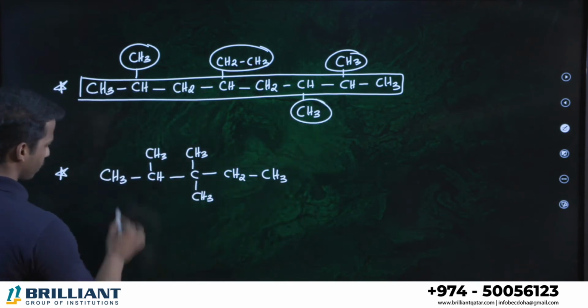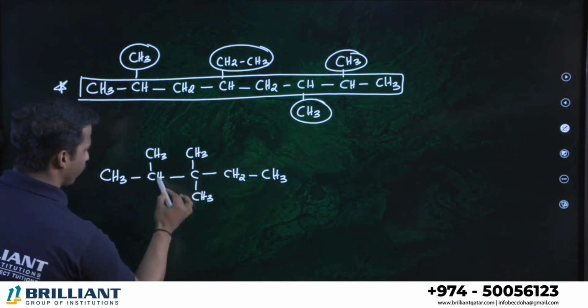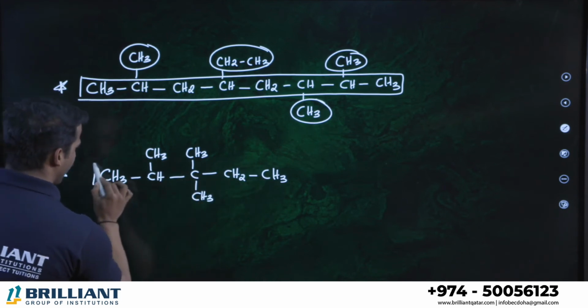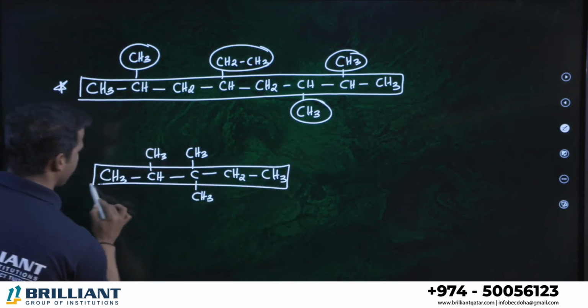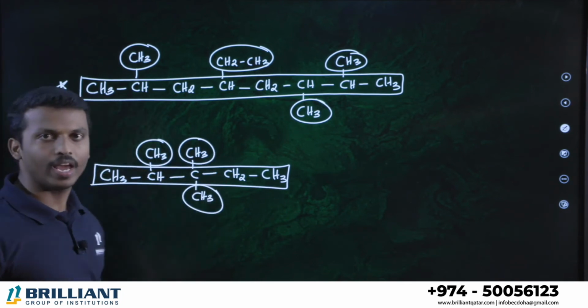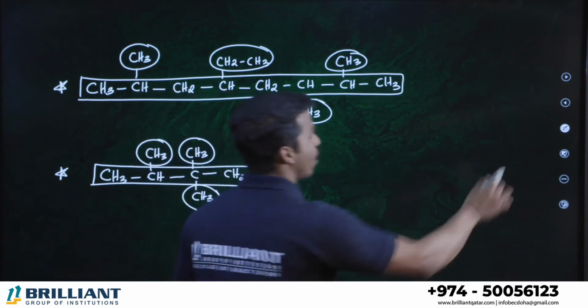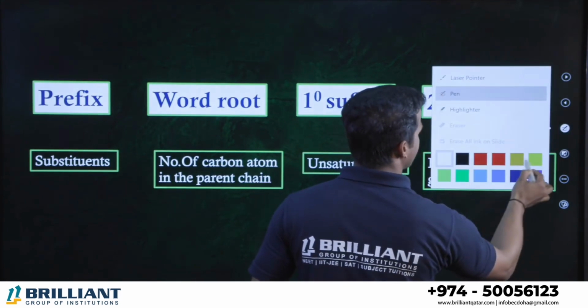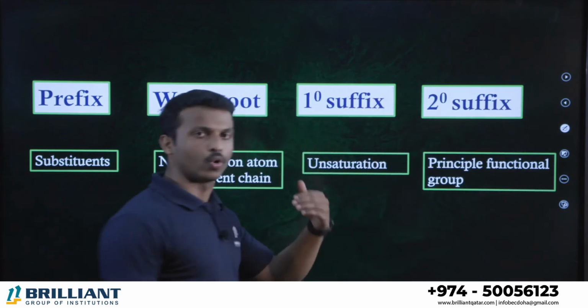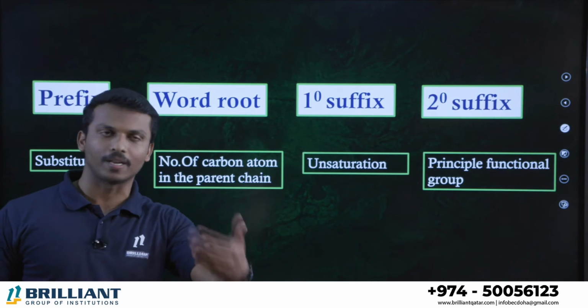What about here? 1, 2, 3, 4, 5. Okay, all are the same type. So 5 carbons maximum. Methyl, methyl, methyl. This is the way to identify the branches in an organic compound. Now we can discuss the IUPAC rule, given by the IUPAC systematic principle.